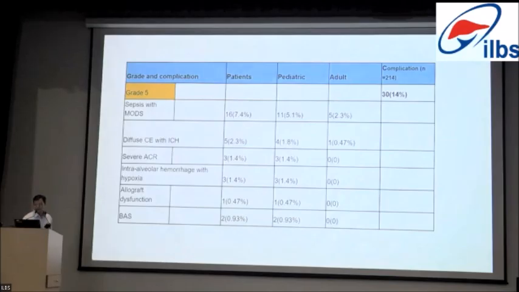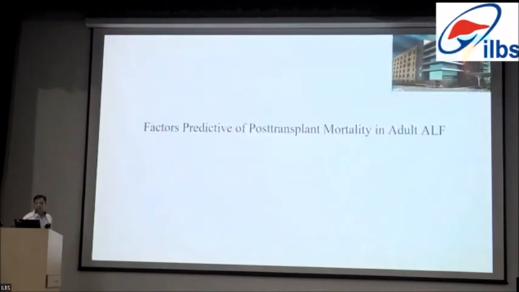A common scenario is sepsis and MOTS, multi-organ dysfunction syndrome, and diffuse cerebral edema with or without intracranial hemorrhage, also one of the common causes. Severe acute rejection, and in 3 patients intra-alveolar hemorrhage because of persistent coagulopathy, allograft dysfunction, and biliary anastomotic stricture. Those were the causes for death.